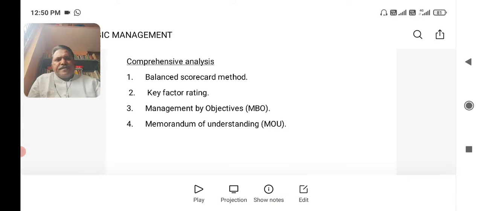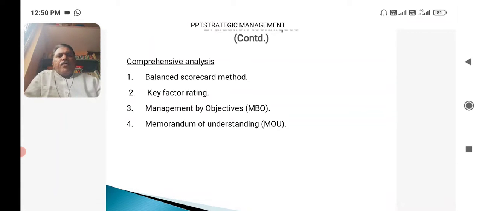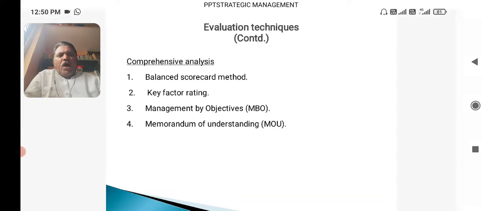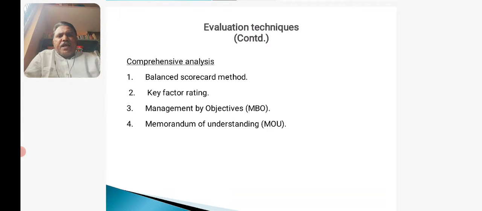So dear students, in this session we had a discussion in detail on comprehensive analysis. In comprehensive analysis we have studied the balanced scorecard method, where we had 4 important perspectives. Then we had discussed the key factor rating, where we had a discussion on 5 key factors and capabilities. Then we had a discussion on management by objectives, then memorandum of understanding.